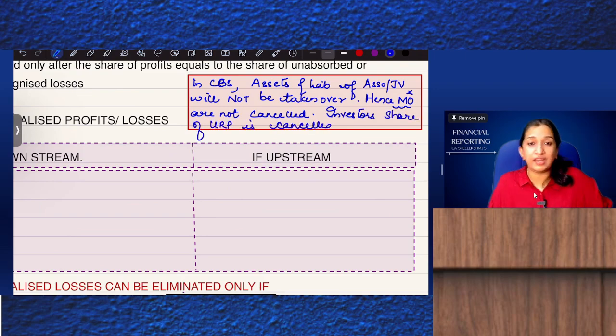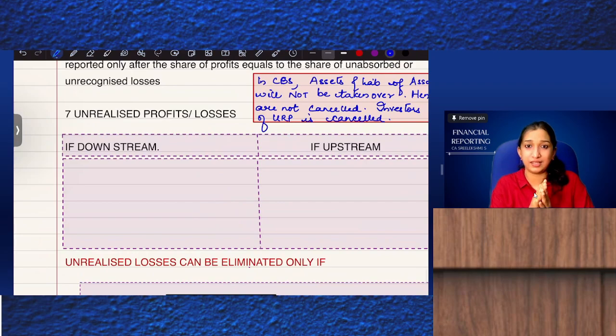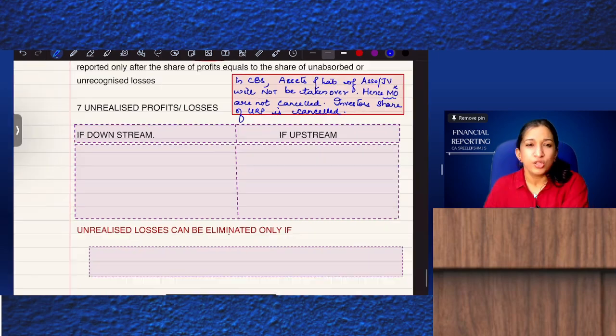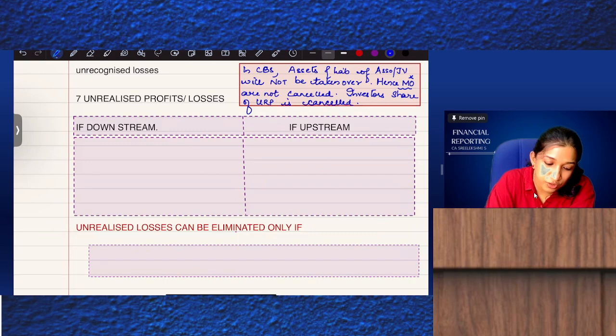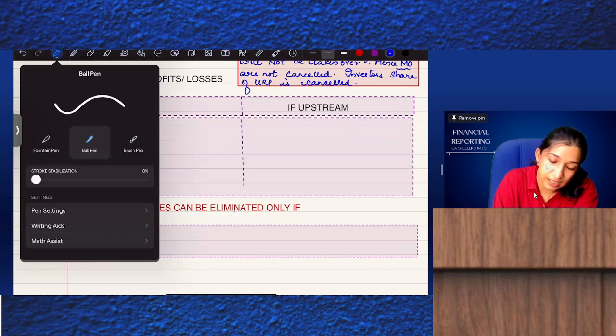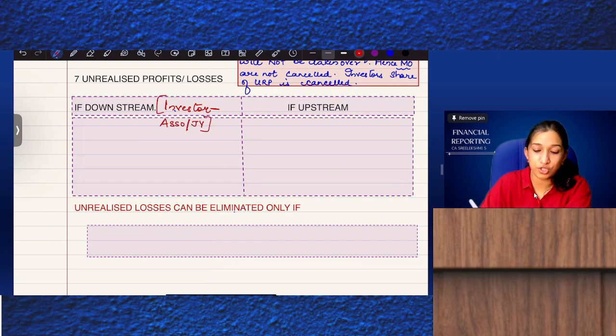Unrealized profit, if any, then only the investor's share of URP is cancelled. So what is the journal entry when you cancel? If it is a downstream transaction, what is a downstream transaction? Downstream transaction is nothing but investor selling to associate or joint venture.